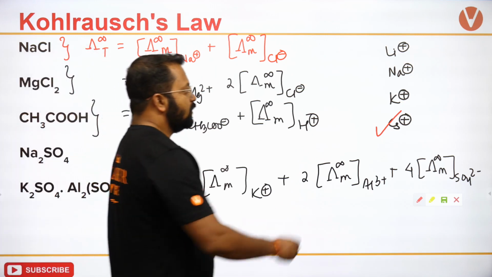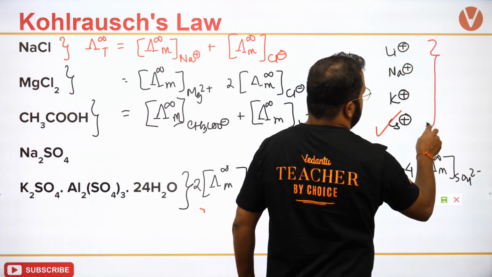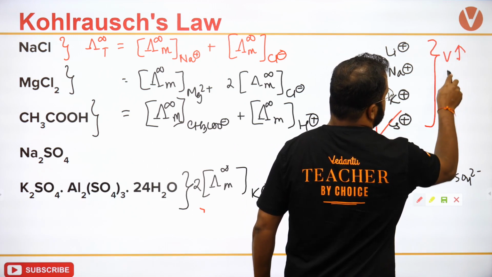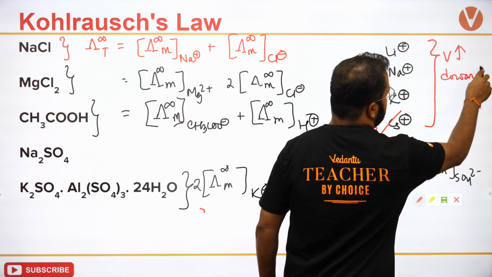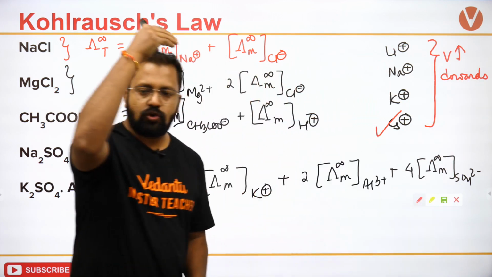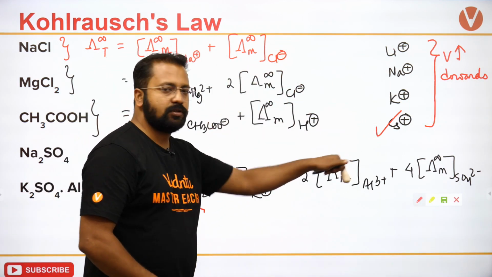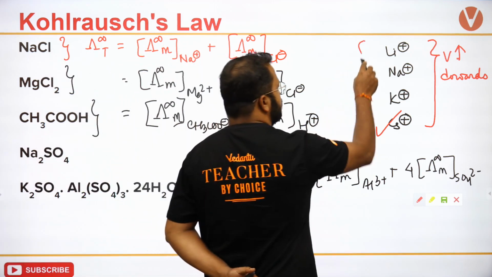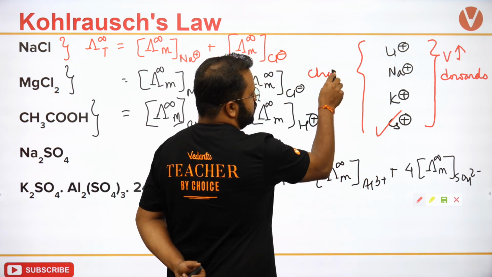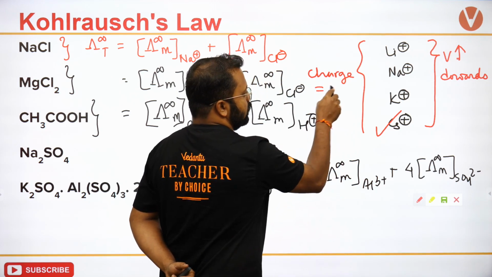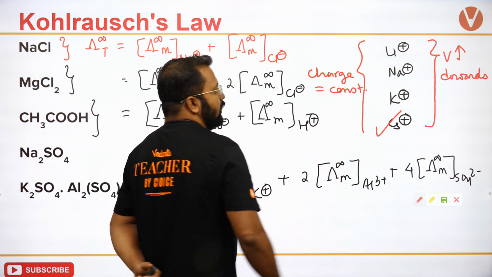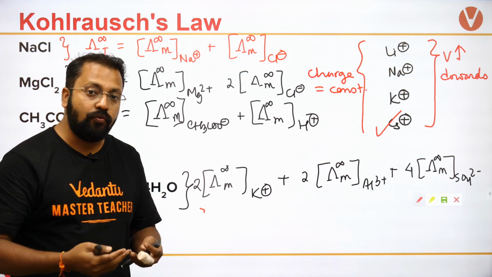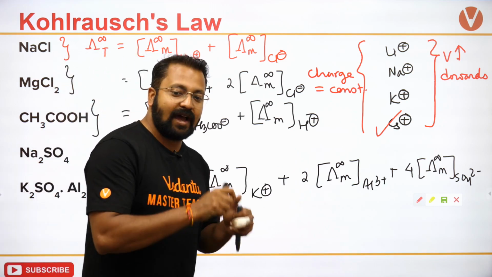Remember, if you look at the volume, it increases downward. As you go down the group, the volume of the ions increases. Charge is constant. To what extent it will move will depend on to what extent it is hydrated.